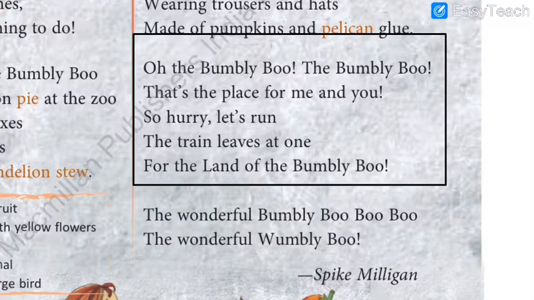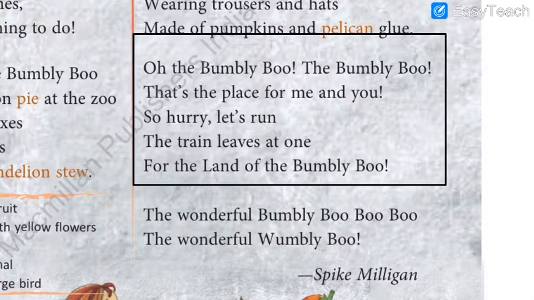And the last paragraph: the wonderful bumbly boo boo boo, the wonderful bumbly boo. Now this is just a song, a kind of just a line from this poem. The poet is concluding this poem with these 2 lines.